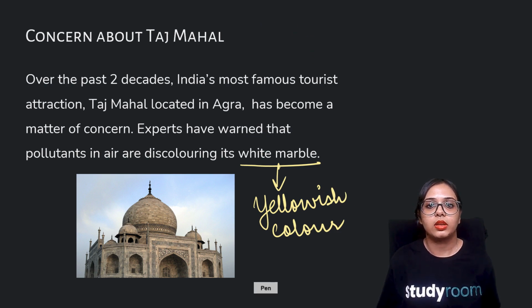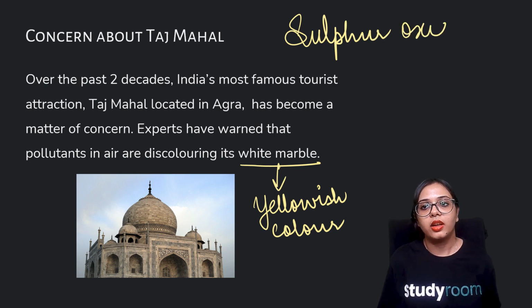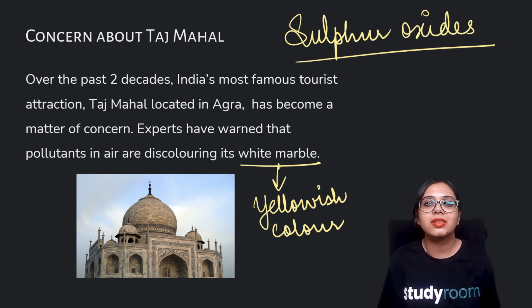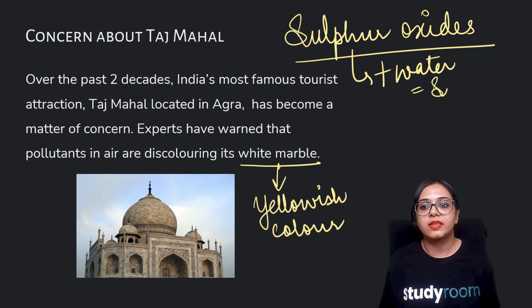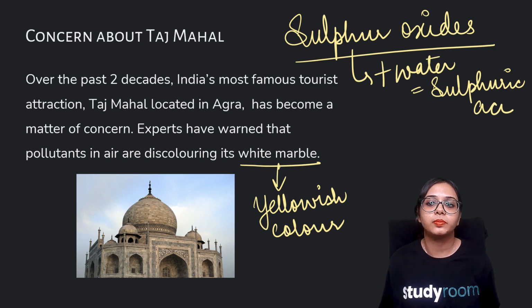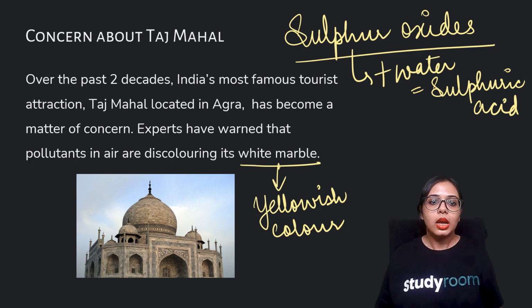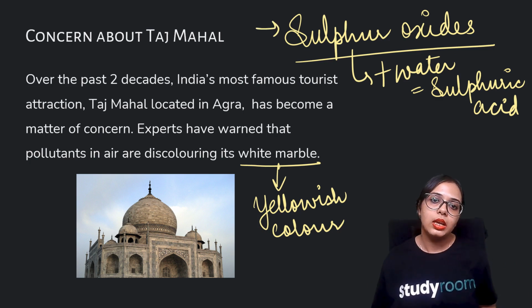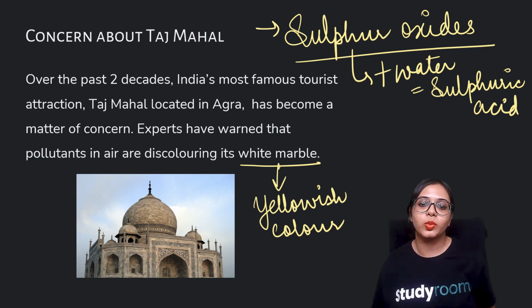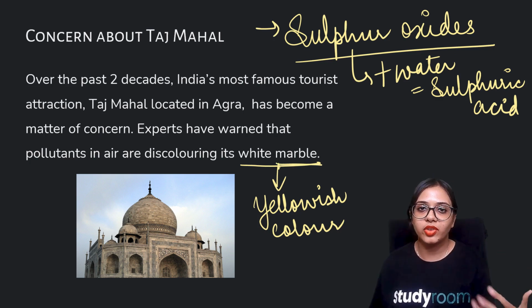This yellowish color is because of the sulfur oxides, and it's not just the sulfur oxides present in the gaseous state, but rather the sulfur oxides mixing with water to form sulfuric acid, and not just sulfuric acid, other acids as well, but sulfur and nitrogen are the two dominants of acid rain that I will be discussing with you right now. They react with the constituents of marble and, after reacting, they corrode it.